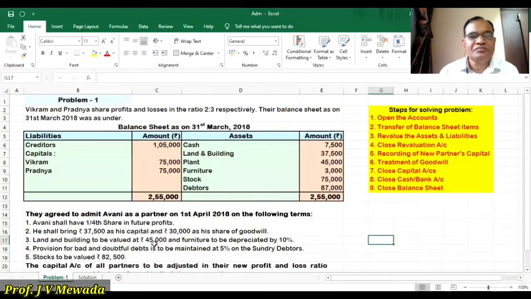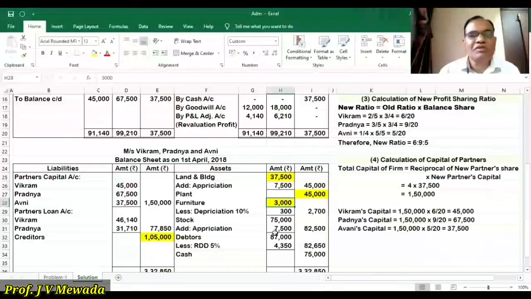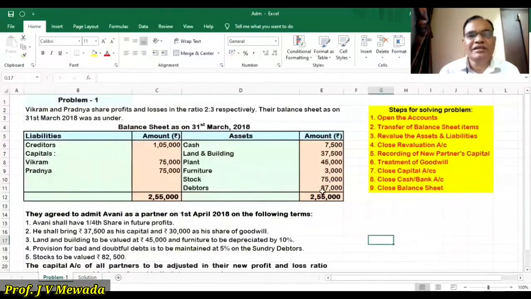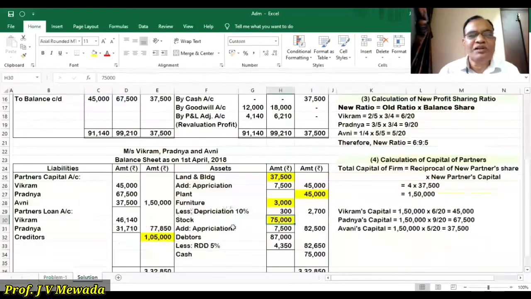Then we are having stock 75,000. So stock is 75,000, and we'll write here 75,000 again in the balance sheet inner column. And then debtors 87,000. So we'll write the debtors 87,000.